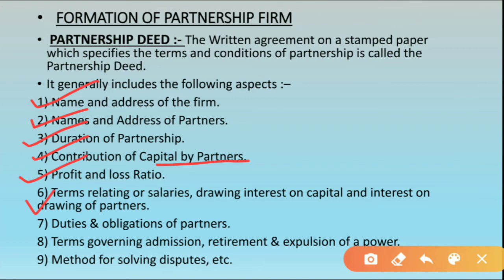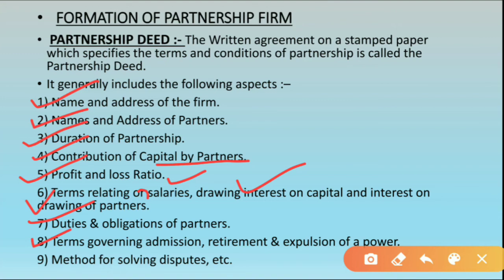Terms relating to salaries, drawing, interest on capital and interest on drawings of partners. How much salary they will get, how much interest they have to pay, all of these will be written. Duties and obligations of the partners: what are the duties and responsibilities of all the partners will be mentioned.